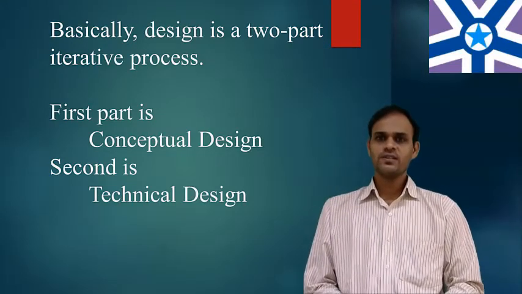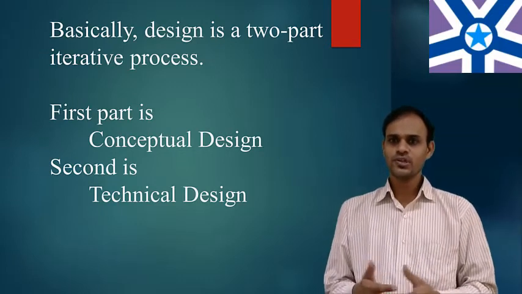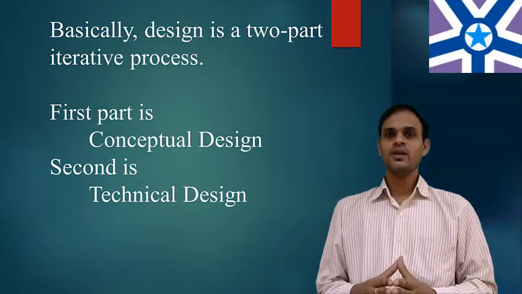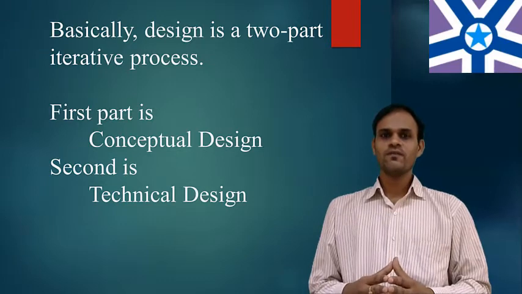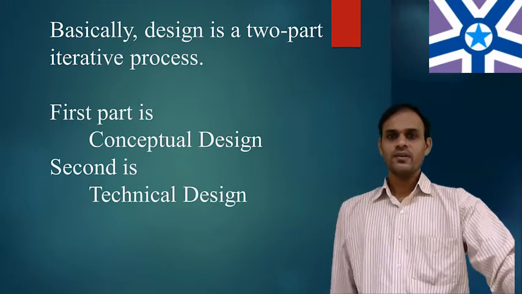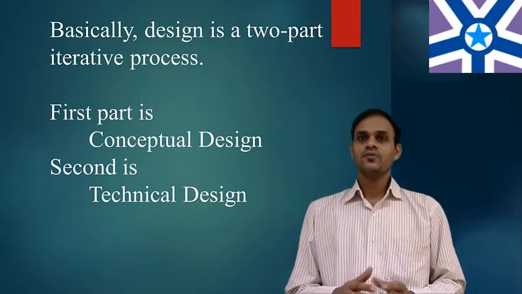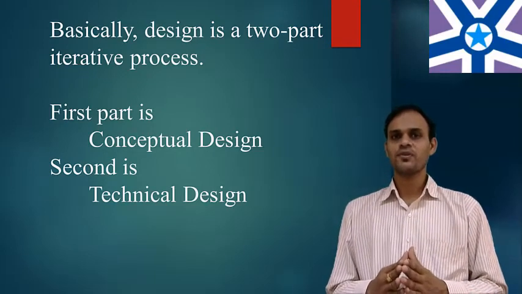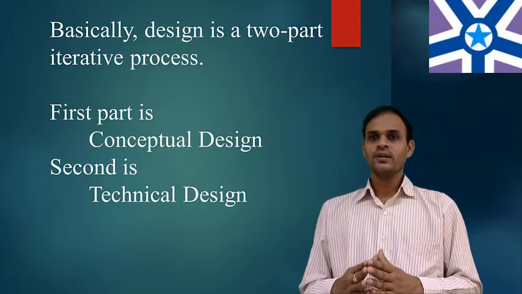The purpose of the designing phase in the software development life cycle is to produce a solution to a problem given in the SRS, the software requirement specification document. The output of the designing phase is called SDD, the software design documentation. Design is a two-part iterative process, consisting of two types. The first part is called conceptual design and the second part is called technical design.